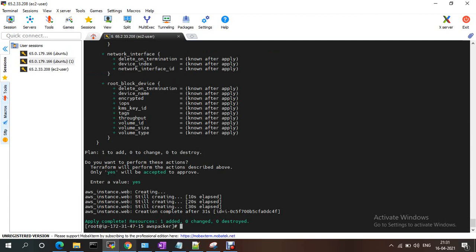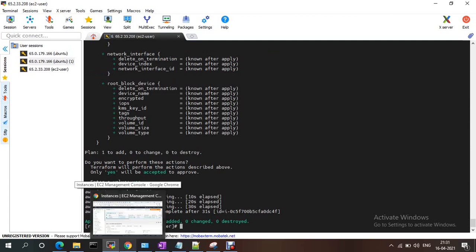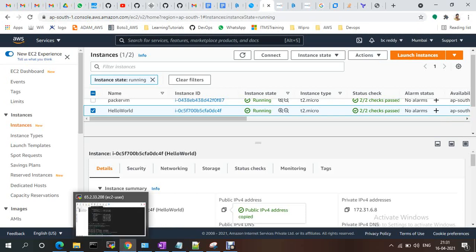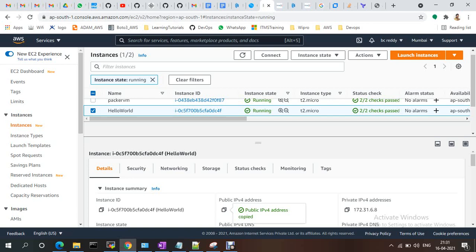Whatever files we created, like source files and the server, it should be running. Anyway, we have seen the HTTPD, the same will be available. This is Packer. Basically Packer is image provisioning, so we can create images and run them anywhere. That's all about Packer, and these are the sample applications. Okay, thank you, thanks for watching.